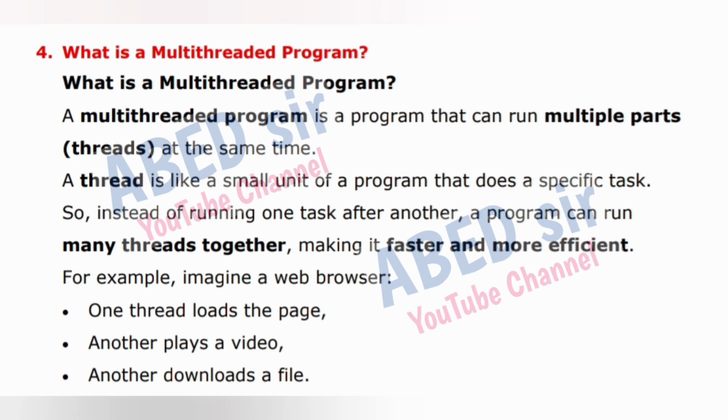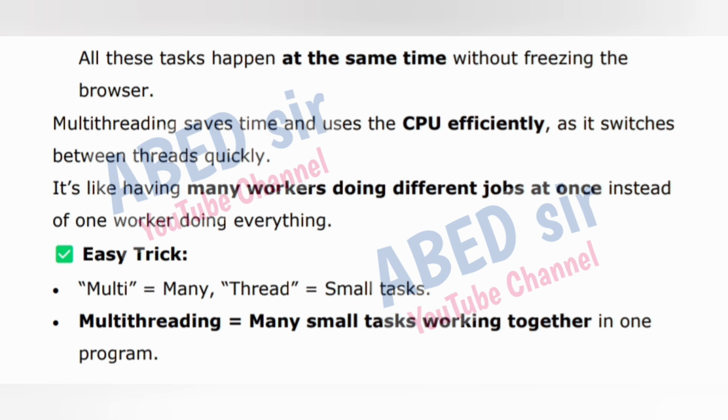For example, imagine a web browser. One thread loads the page. Another plays a video. Another downloads a file. All these tasks happen at the same time without freezing the browser. Multithreading saves time and uses the CPU efficiently as it switches between threads quickly. It's like having many workers doing different jobs at once instead of one worker doing everything. Easy trick: multi means many, thread means small tasks. Multithreading means many small tasks working together in one program.